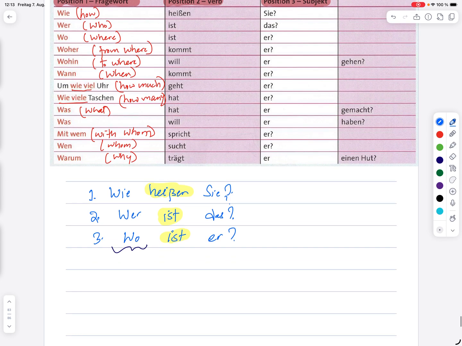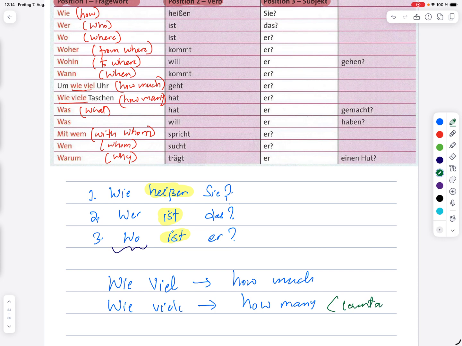So I have wie viel, how much, and then there's an extra e, wie viele, how many. So when you talk about things which you can count, countable, then you will use wie viele. And if you have how much that you can't count, you can measure, like how much milk, like 2 liters, 3 liters, but how many glasses of milk? Then you can count the glasses, like 5 glasses of milk. So wie viele, right? So it's non-countable, right?